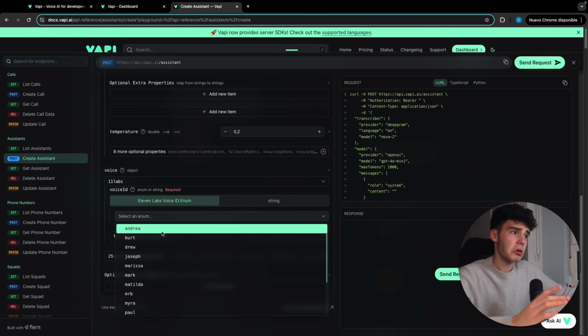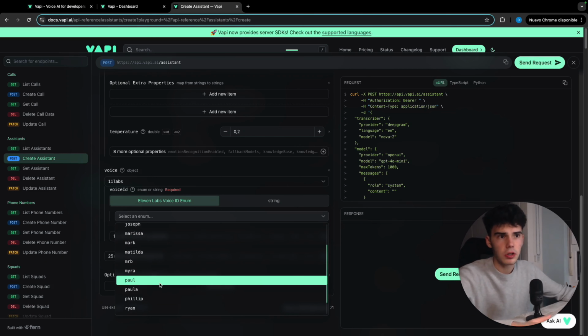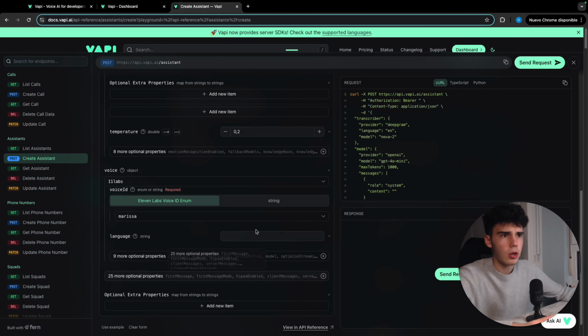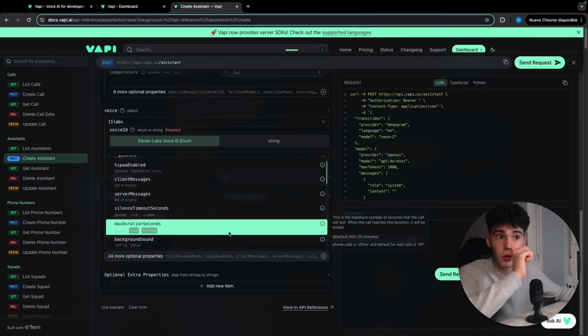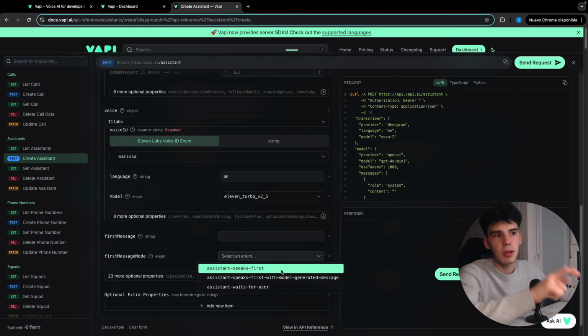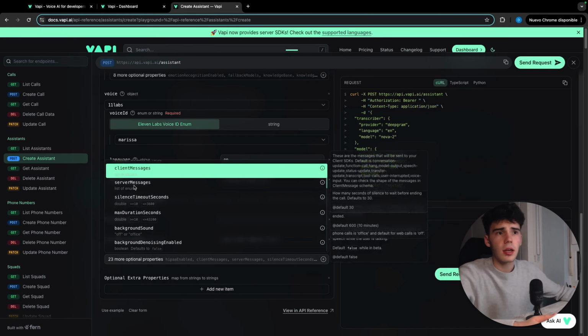Here we could add whatever you want. If you want a girl, Andrea works well, Matilda also works well, but we're going to go for example with Marisa to change it up a bit. Then we're going to put the language, EN, English, and model, let's go with Turbo 2.5. First of all, we're going to put the first message mode, because we want the assistant to speak first. So here we're going to add what you want the assistant to say first, and that's all. Then client messages.